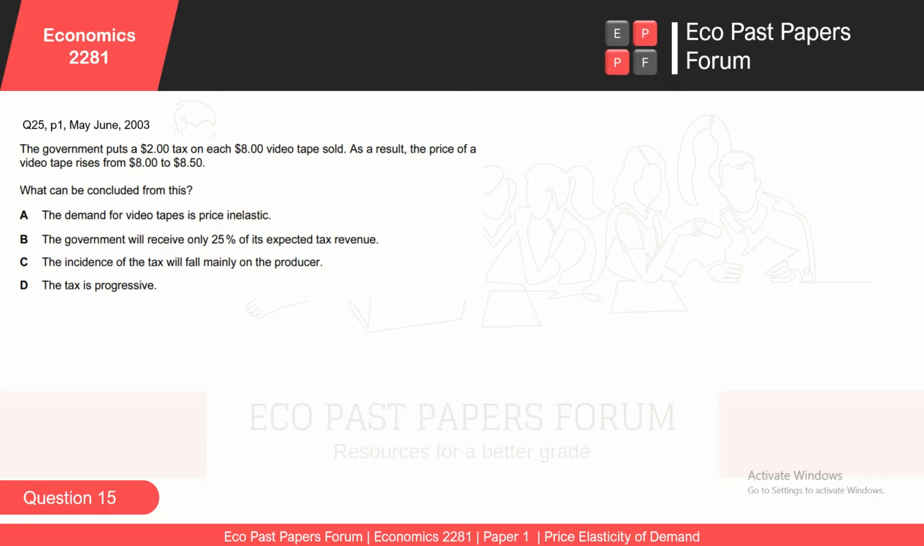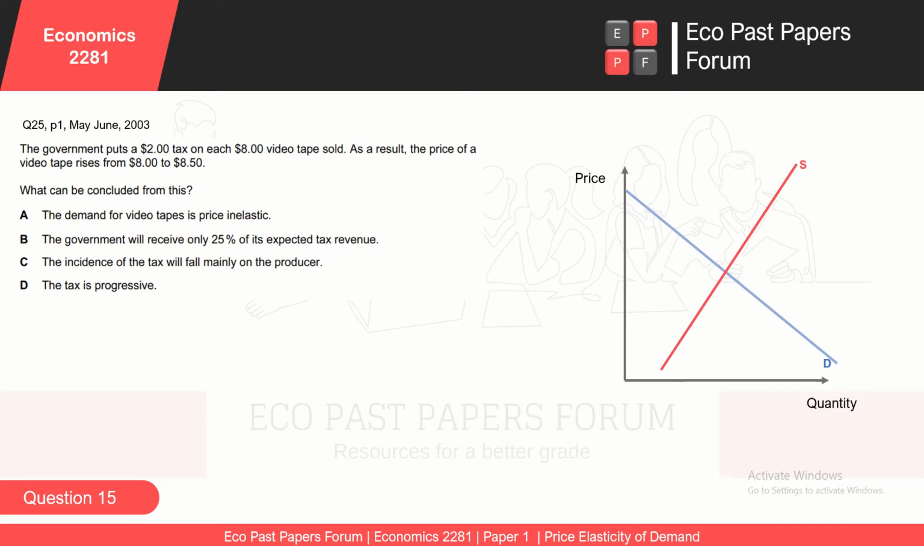This question may seem a little tricky, but in fact it's pretty straightforward. You just need to understand the relationship between taxation and the price elasticity of demand for different products. So, to understand how taxation works, let's draw a diagram, price and quantity. Let's draw two curves, demand and supply, and let's say where they intersect is $8.